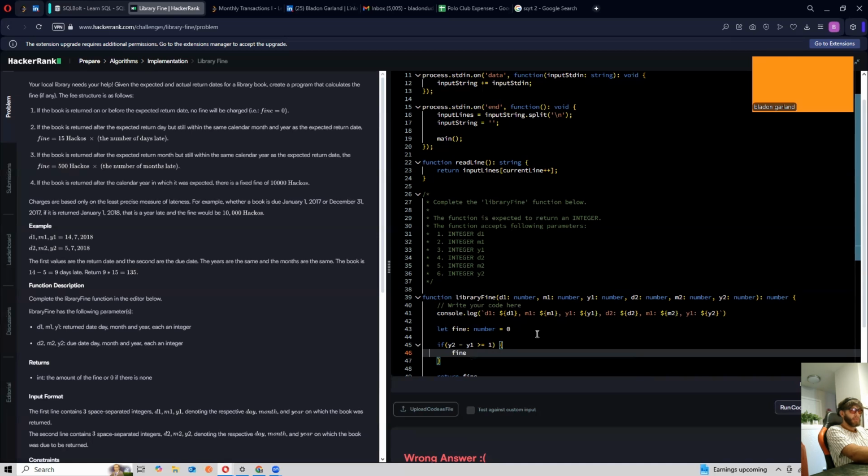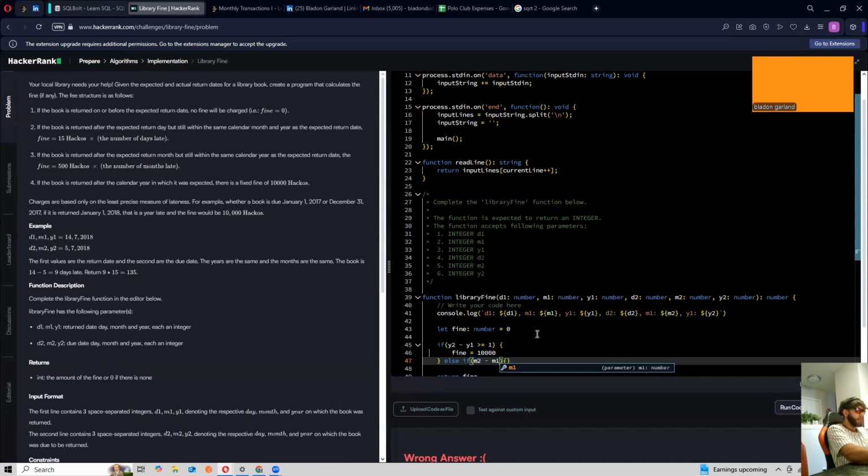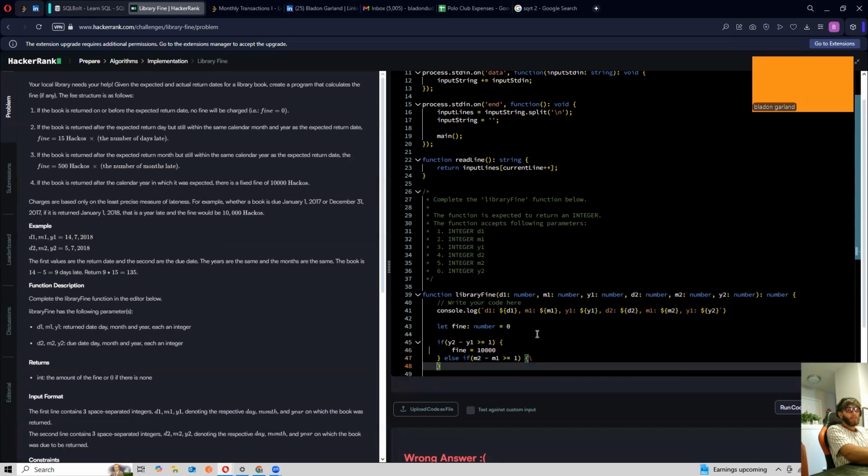So the fine becomes 10,000, right? Cool. So otherwise, what we're going to say is if the month 2 minus month 1 is greater than or equal to 1, then the fine was, what was it? It was 500 hackos times the number of months late.